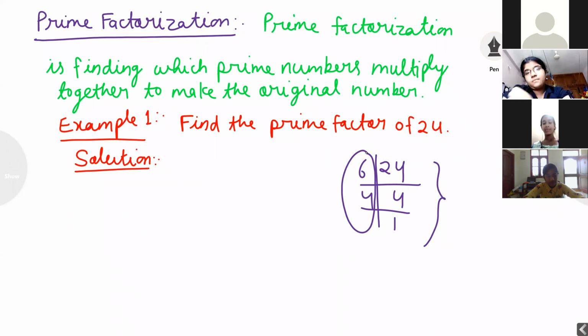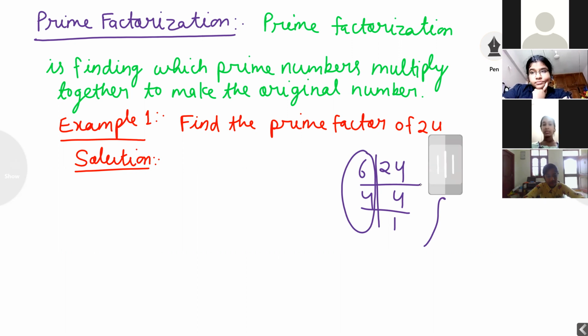What is a prime number? Prime numbers are those numbers which have exactly 2 factors, 1 and itself. But 6 and 4 are not prime numbers. Always keep in mind, students, when you are finding prime factors of any number, make sure the divisors are all prime numbers.